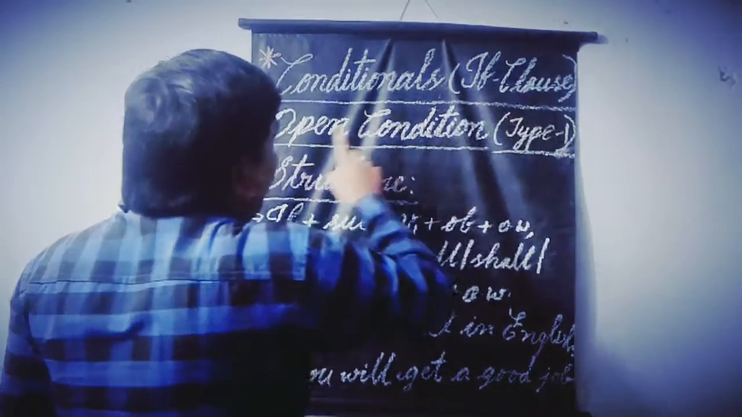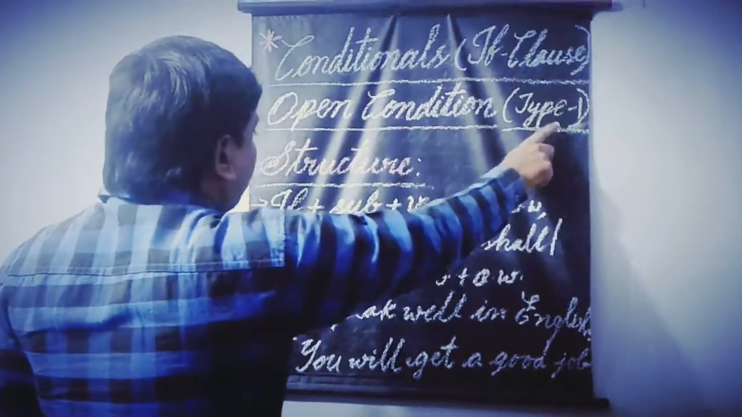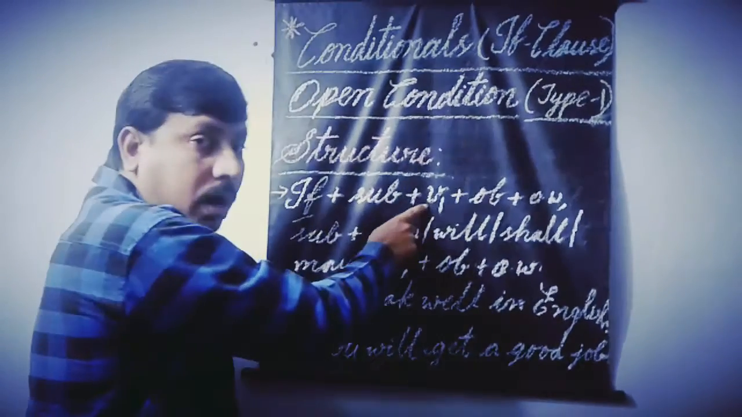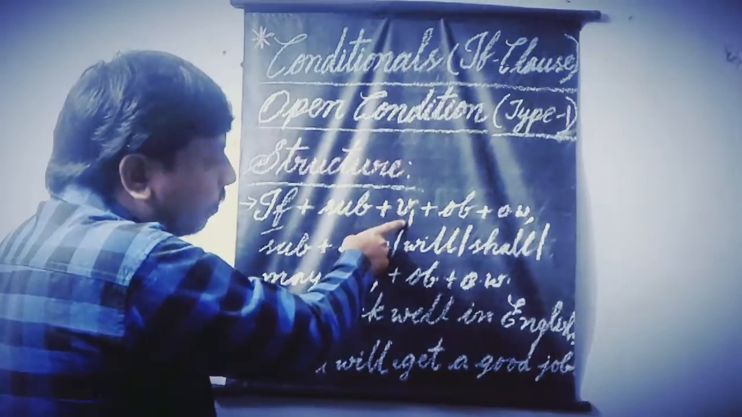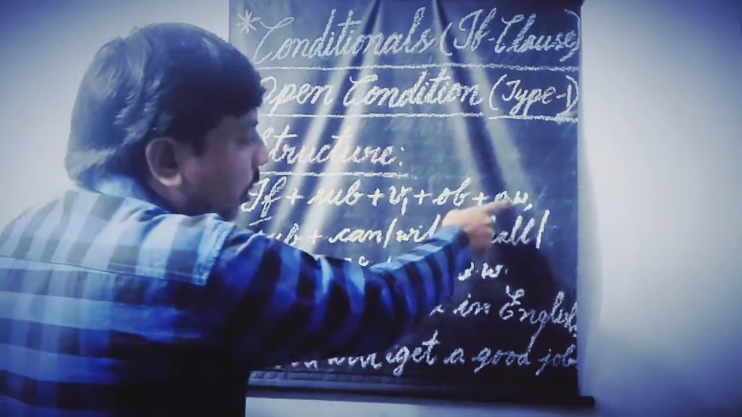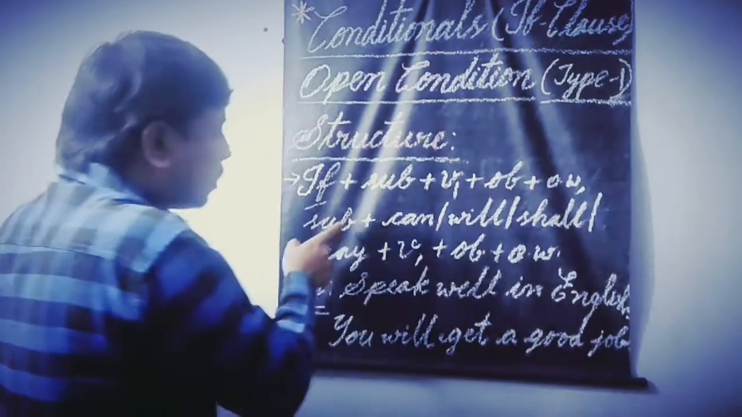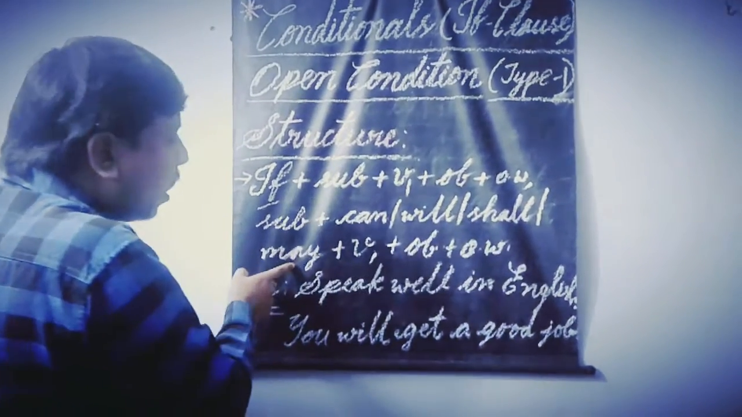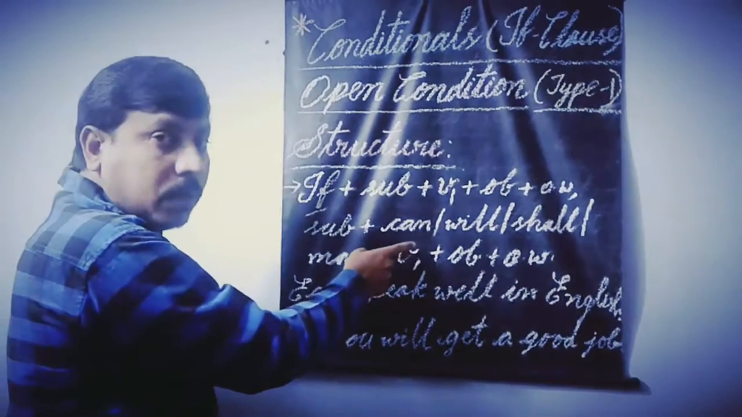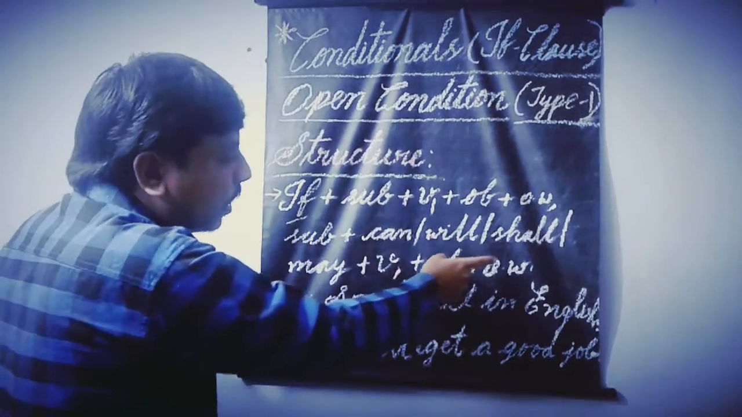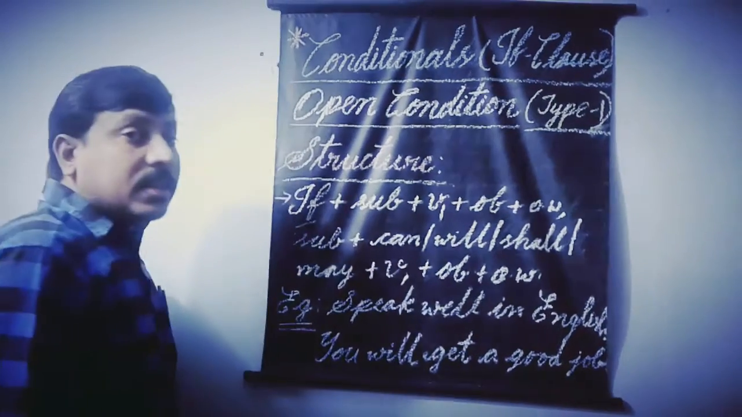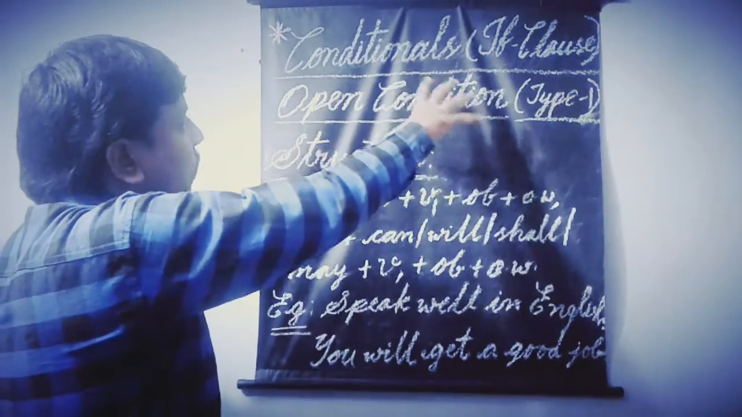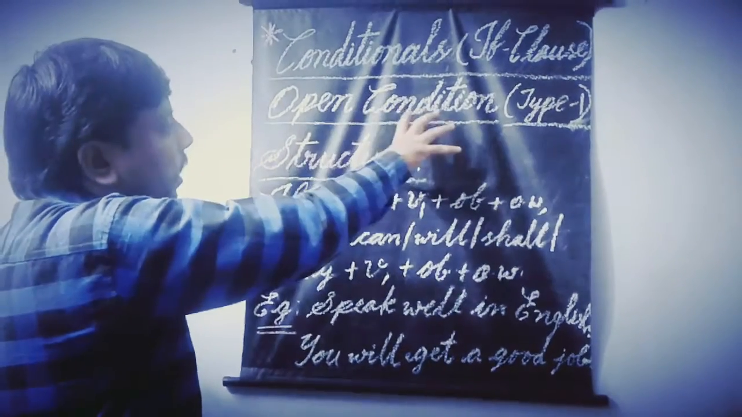Conditionals if clause open condition type 1 structure: if plus subject plus verb 1, the first form of the verb, plus object plus other words, comma, subject plus can or will or shall or may plus the first form of the verb v1 plus object plus other words. This is the structure that we have to remember regarding conditional if clause such as open condition type 1.